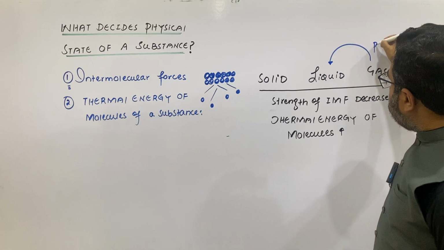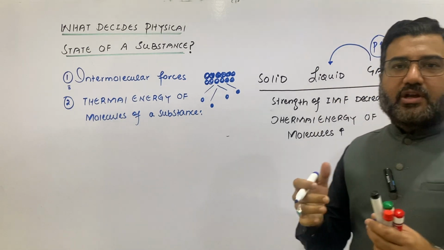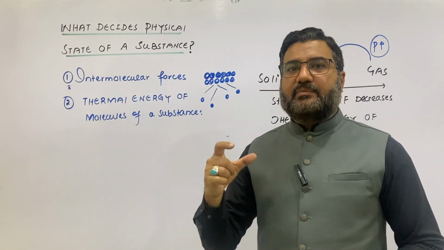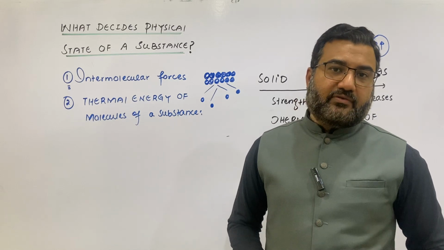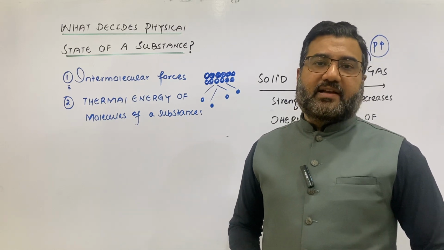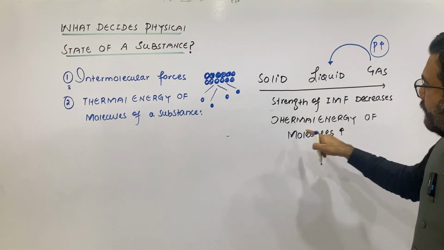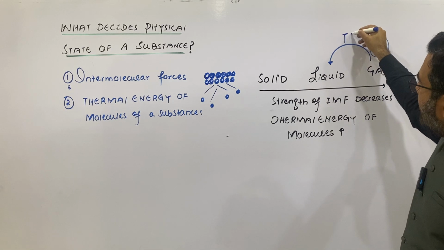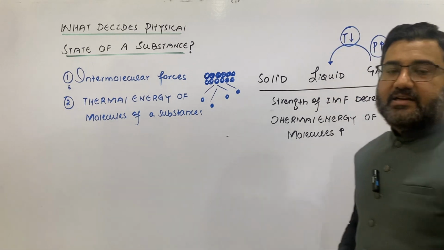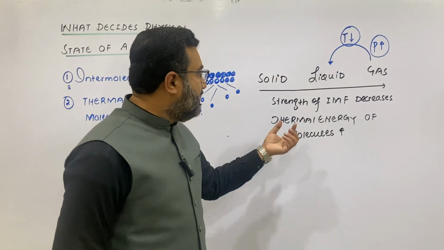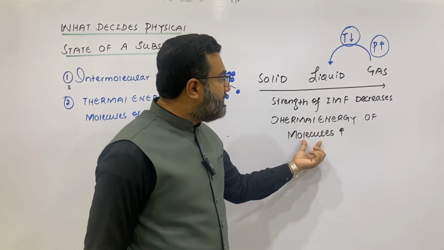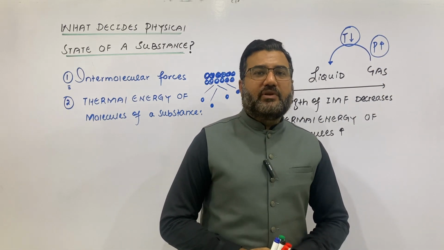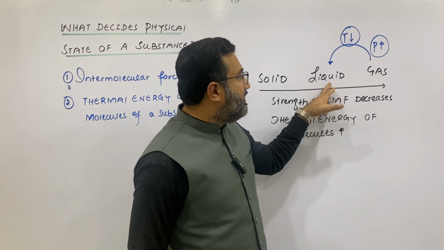My dear students, if you want to convert a gas into liquid, you will increase the pressure, that will bring the molecules together and strengthen the intermolecular forces. But only increasing the pressure and strengthening the intermolecular forces will never help you to convert the gas into liquid. You will also have to decrease the thermal energy of the molecules. So that's why when you want to convert a gas into a liquid, you will have to decrease the temperature. That decrease in temperature will decrease the thermal energy of the molecules, and then you will increase the pressure, that will make the molecules come close to each other, and in that way the gas can be converted into liquid.